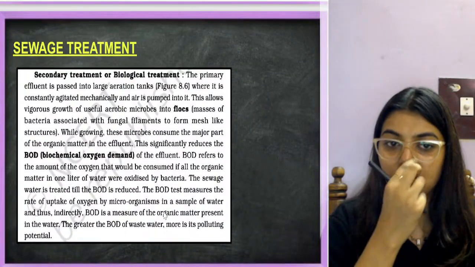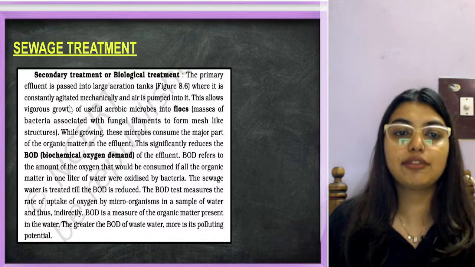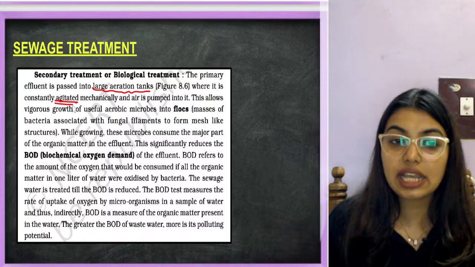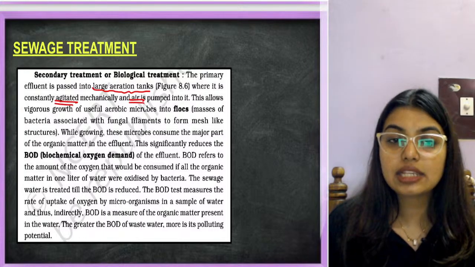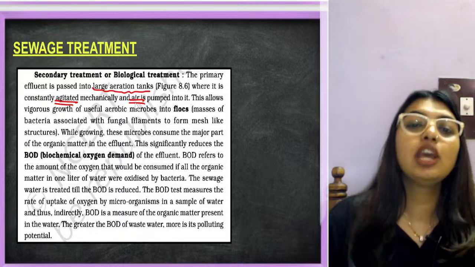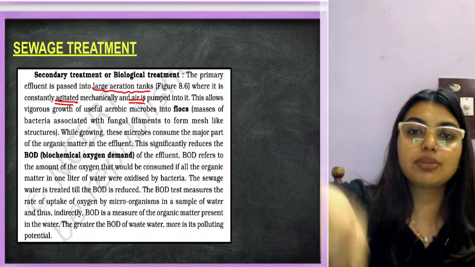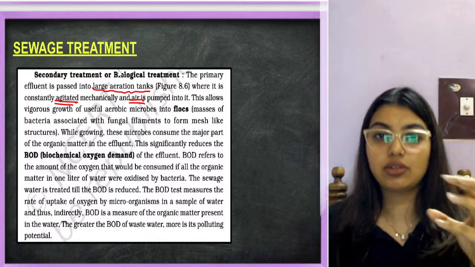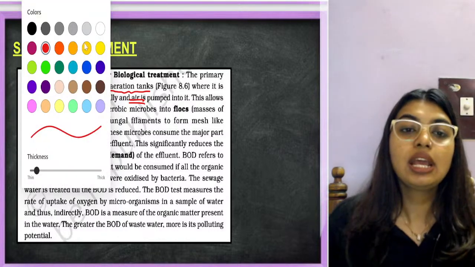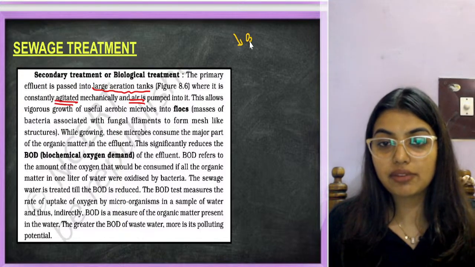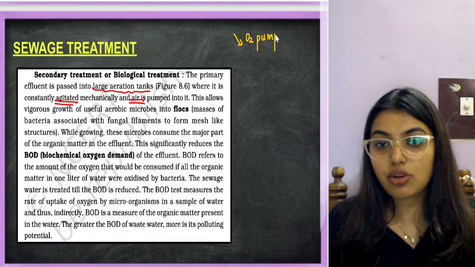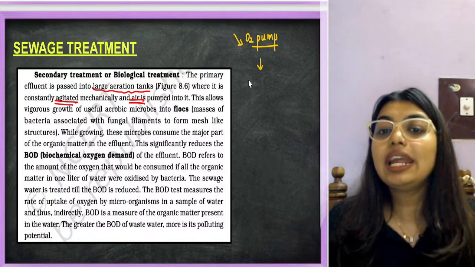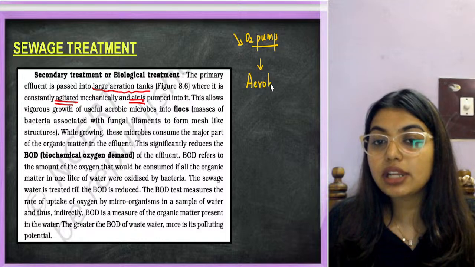In secondary treatment, or biological treatment, the primary effluent is passed into a large aeration tank where it is constantly agitated mechanically and air is pumped into it. Agitation means mixing it mechanically, and air is continuously pumped into it. Imagine continuous oxygen supply we are doing. What does it mean? It is going to allow aerobic bacteria to grow.